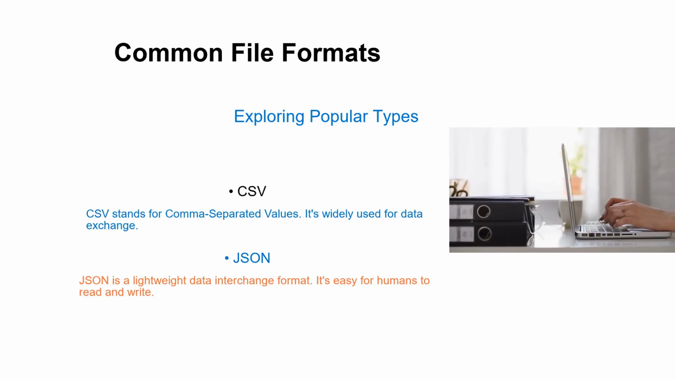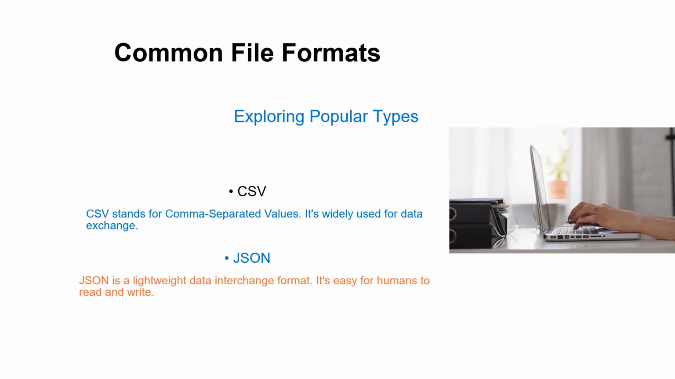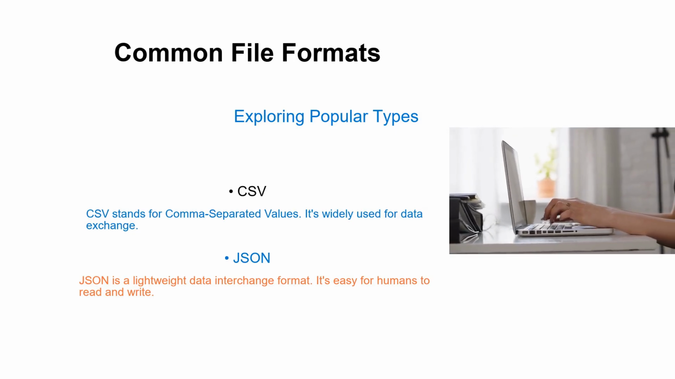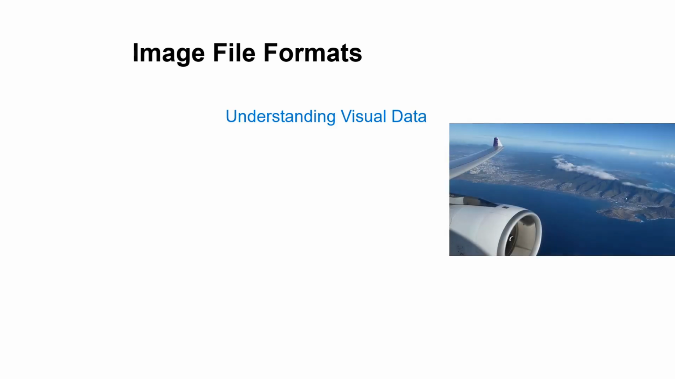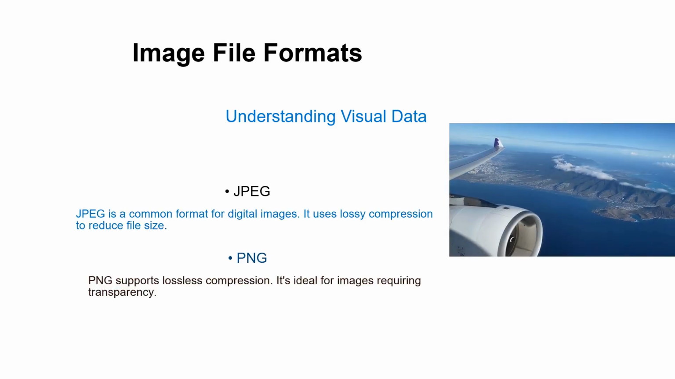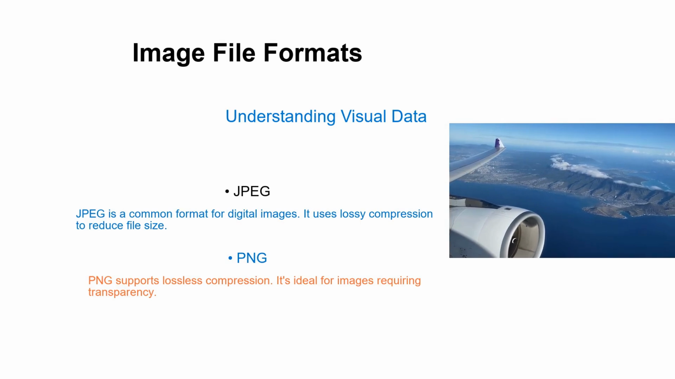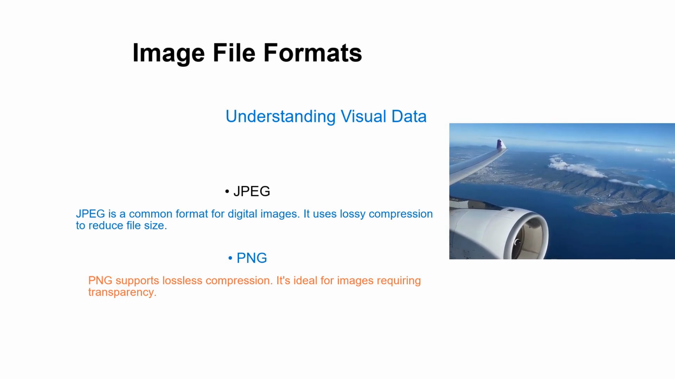CSV, or comma-separated values, is widely used for data exchange, while JSON is favored for its readability and ease of use. Image file formats like JPEG and PNG are essential in data science. JPEG uses lossy compression for smaller sizes, while PNG is preferred for images needing transparency.